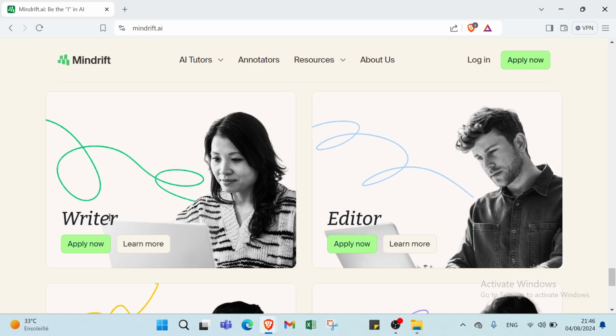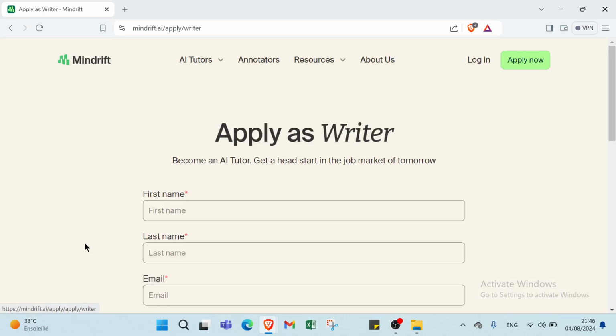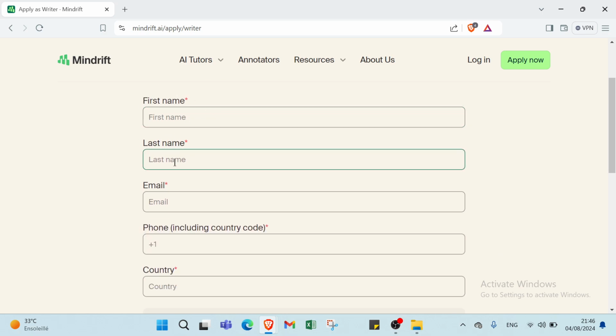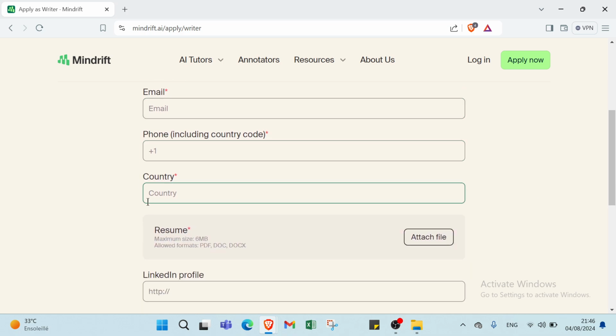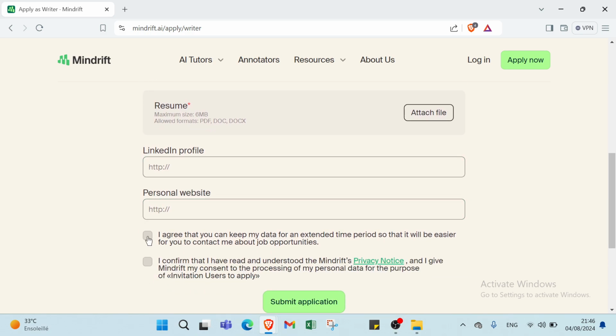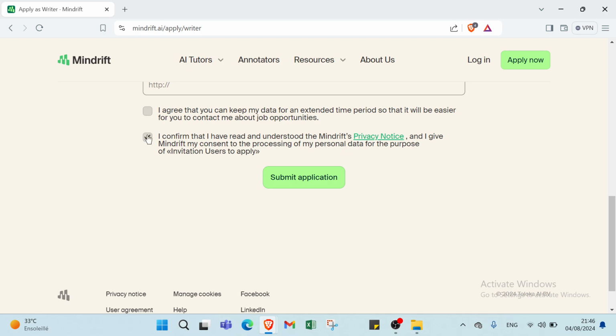If you are a writer, all you have to do is apply now, become an AI tutor, get ahead, start in the job market of tomorrow. First you write your first name, then the last name, then email, phone number, country, then LinkedIn profile, personal website, then you click over here if you agree to those things. And finally you submit the application.